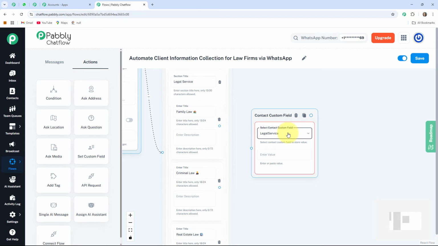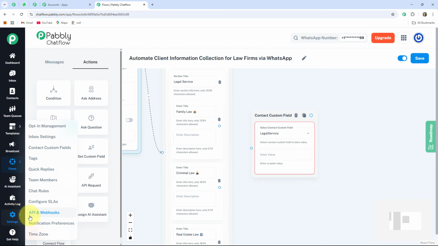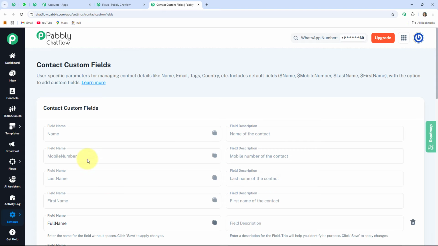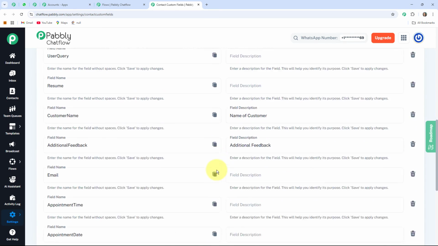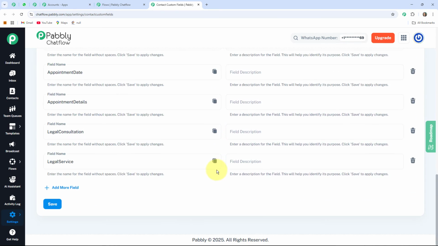I already created this contact custom field before. Now I'll show you how you can create this contact custom field. For that, you have to click on the setting option and go to this contact custom field option. So right over here is the contact custom field page where you can create multiple types of contact custom fields for your different types of users. So here I already created this contact custom field by the name of legal service.